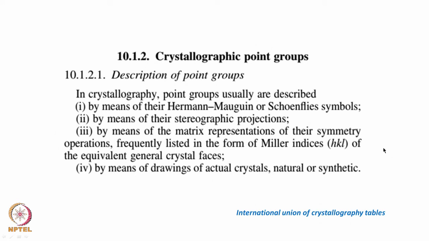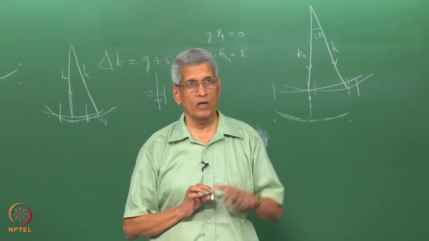Or we can draw actual crystals and look at it also. These are all the various ways in which we can represent it. For the different symmetry elements which we have looked at, I will give an assignment to work out for different structures how the points are generated. When you do that, it will become much clearer to you how these symmetry elements work. We will stop here now.